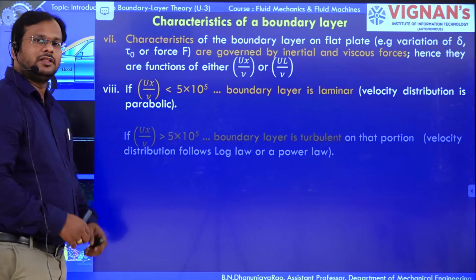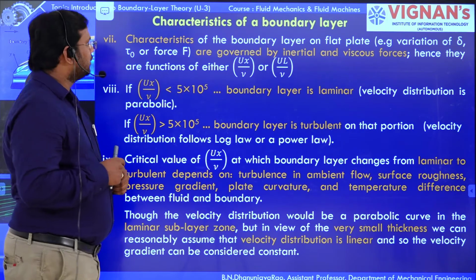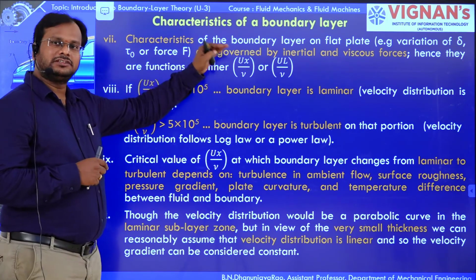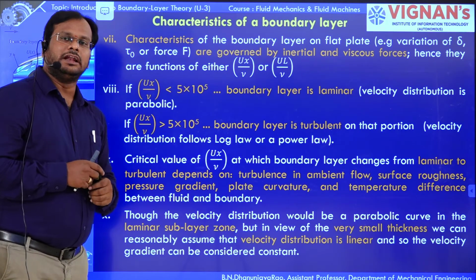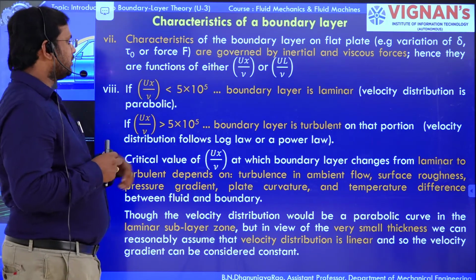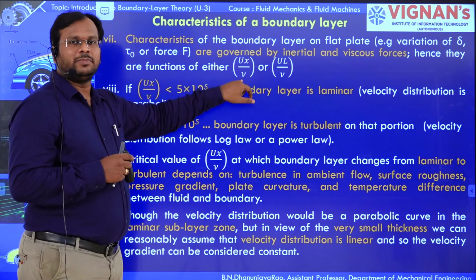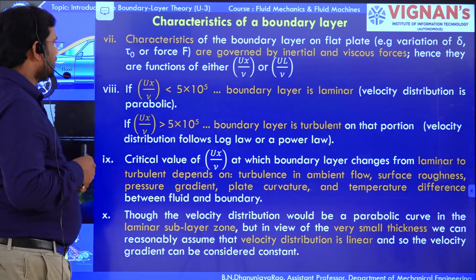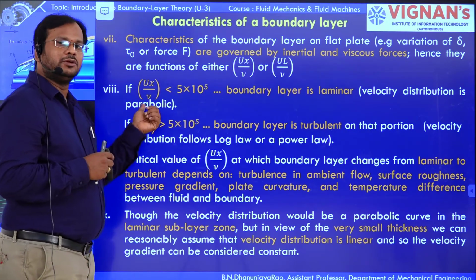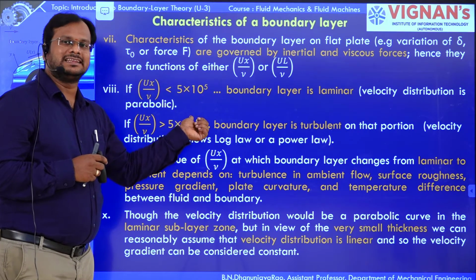Here are some other characteristics of a boundary layer on a flat plate. They are governed by inertia force and viscous force, which is related to the Reynolds number, equal to u x divided by nu. If u x divided by nu, the Reynolds number, is less than 5 into 10 to the power of 5, it is laminar flow.